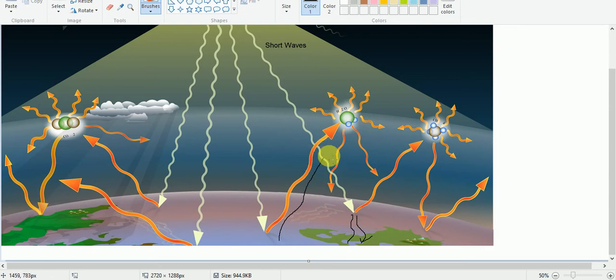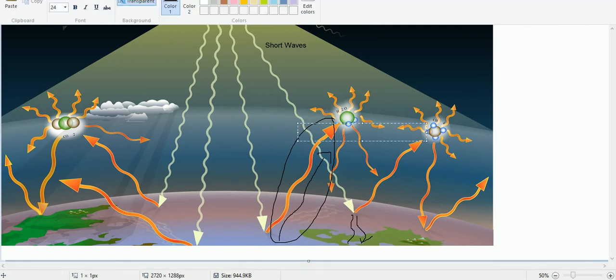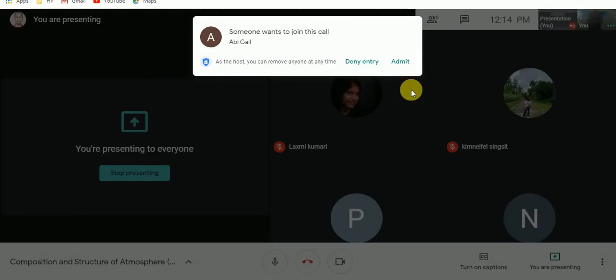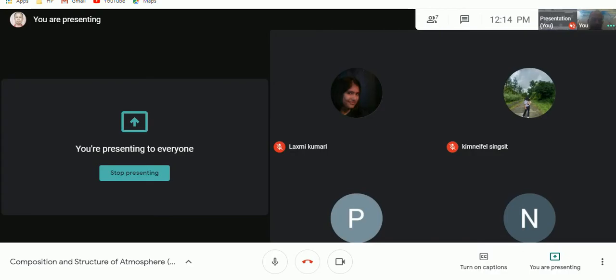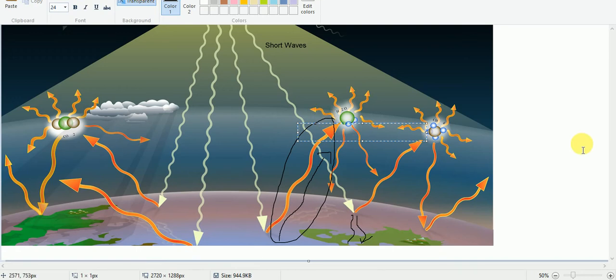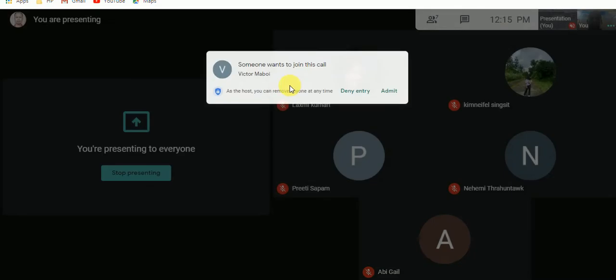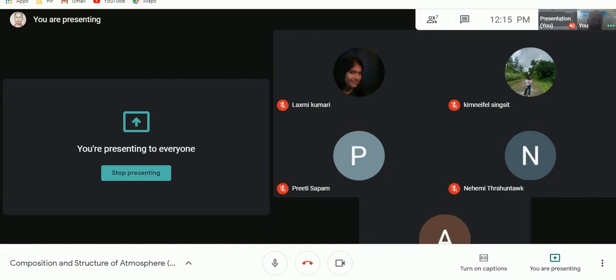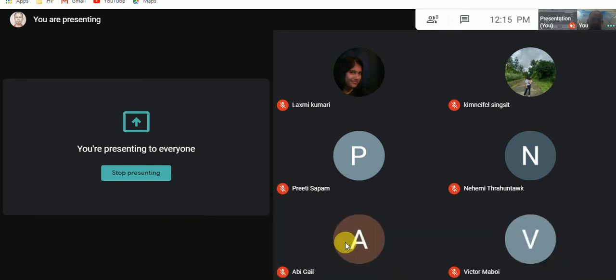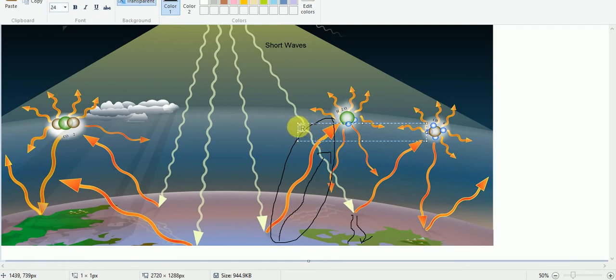It radiates back earth radiation, and as I told you, it is also known as infrared radiation or long wave terrestrial radiation.